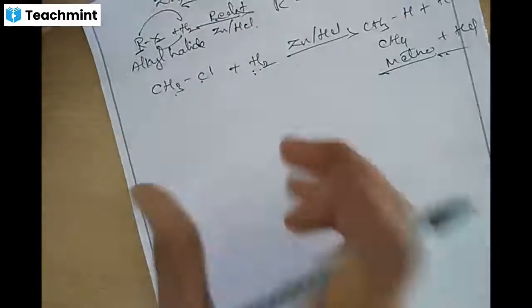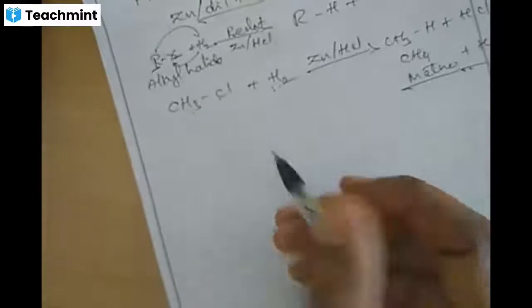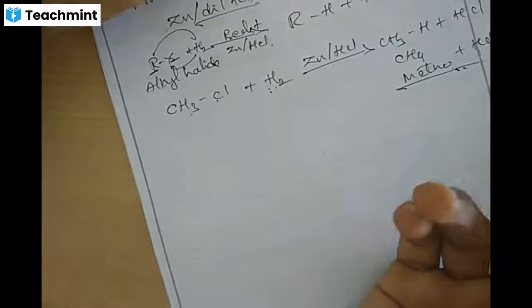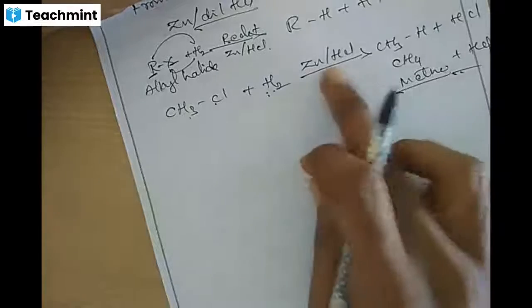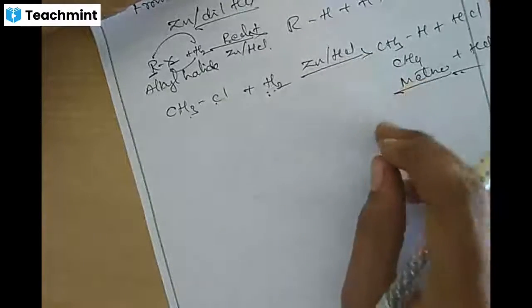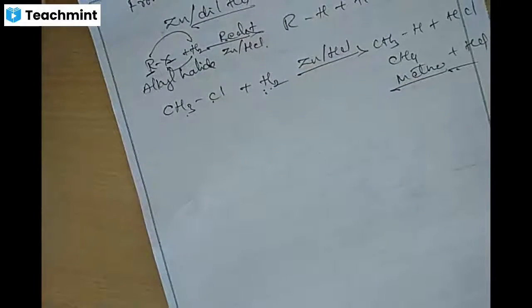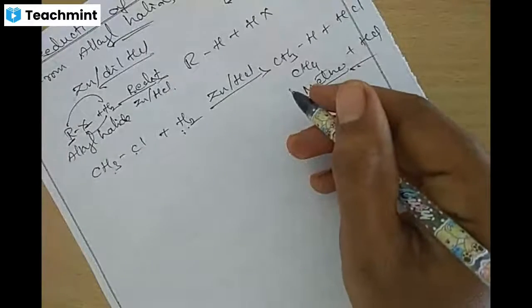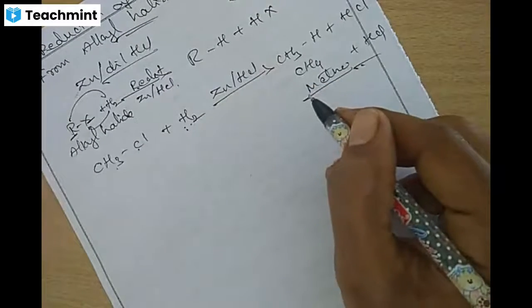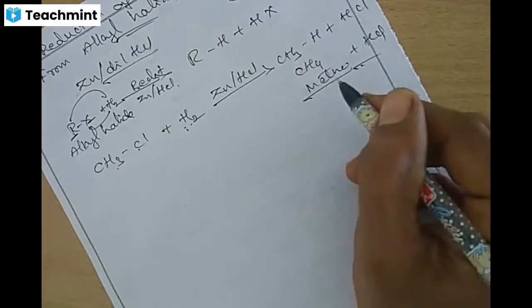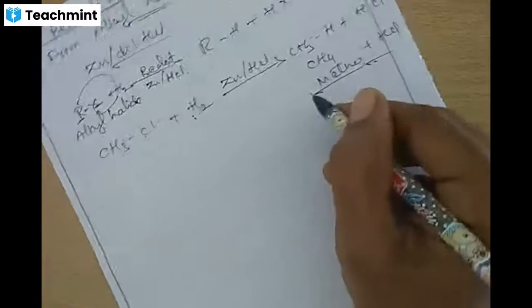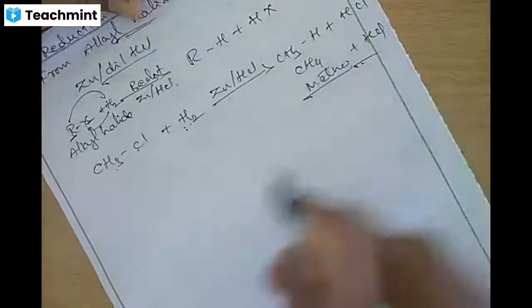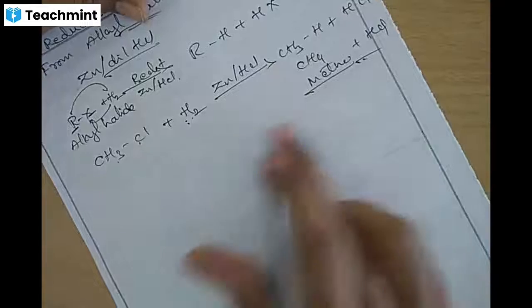Propane means, if you want to specifically write fluoropropane, one fluoropropane gives propane in presence of zinc and hydrochloric acid. So this is the next method of preparation. Second method of preparation of alkane from haloalkanes. What do we use in this reaction? The reductant, the reducing agents.